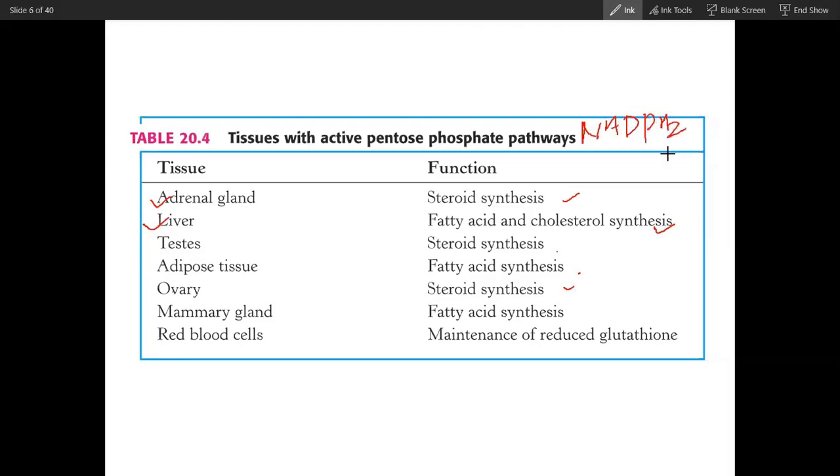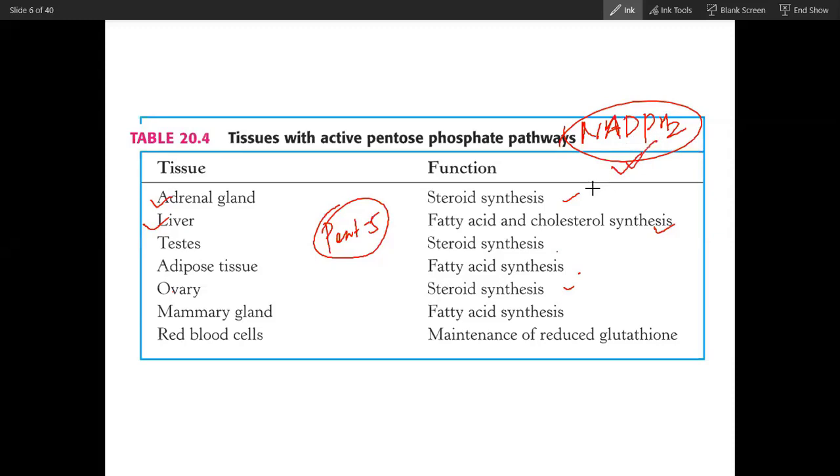In addition to NADPH, they also require pentose phosphate, because ovary and testis are tissues that divide rapidly, and their division requires pentose sugar, which is also supplied by the pentose phosphate pathway. Generally, whenever we talk about the pentose phosphate pathway, we focus on this.